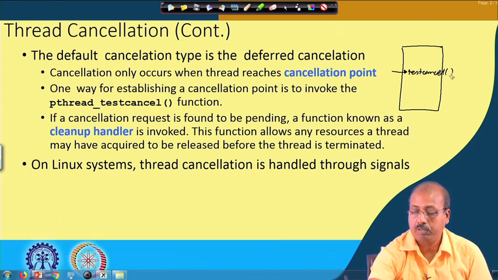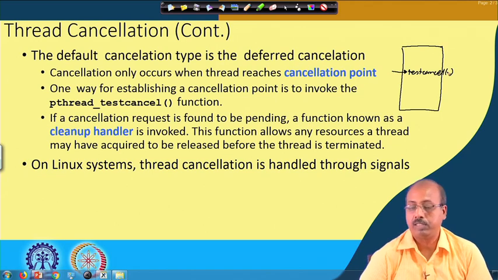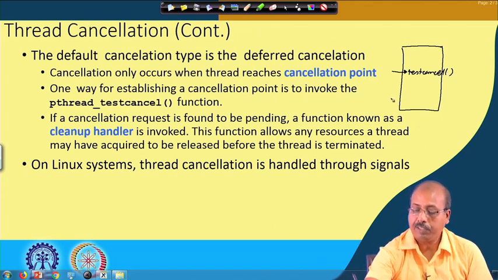It will test whether a thread cancellation request is there or not. Similarly, after some time, maybe at this point, it puts another such testcancel function call.